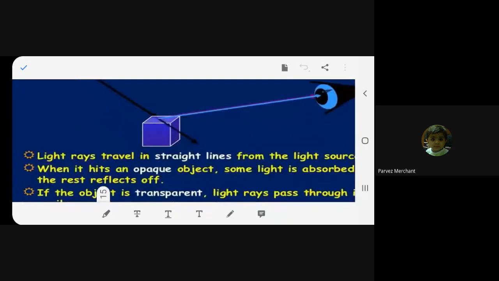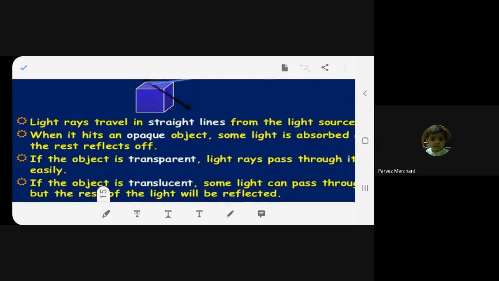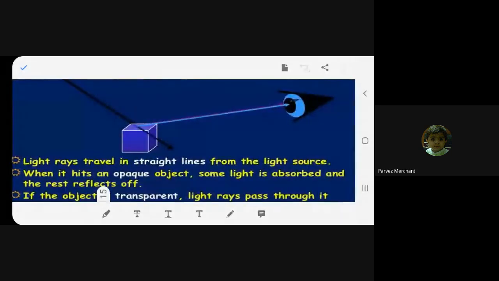Okay. Now the second point. When it hits an object, some light is absorbed. The rest reflects off. Fine. Now what is the meaning of opaque object? For example, let's take this as an opaque object. An opaque object blocks the light. You cannot see through. The light does not pass through the opaque object. Is it clear? It's dark. Yes, ma'am. So when it hits an opaque object, what happens? Some light is absorbed and some reflects off.